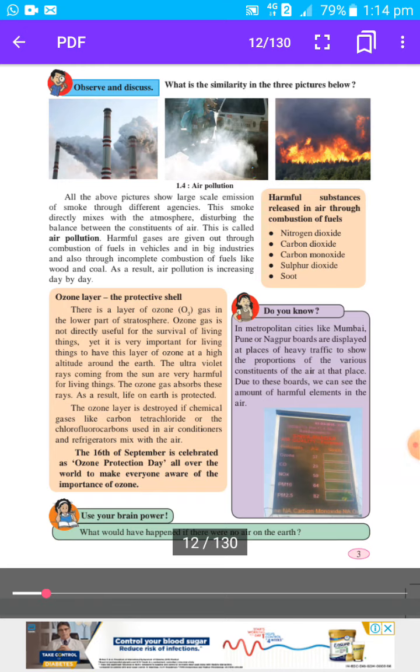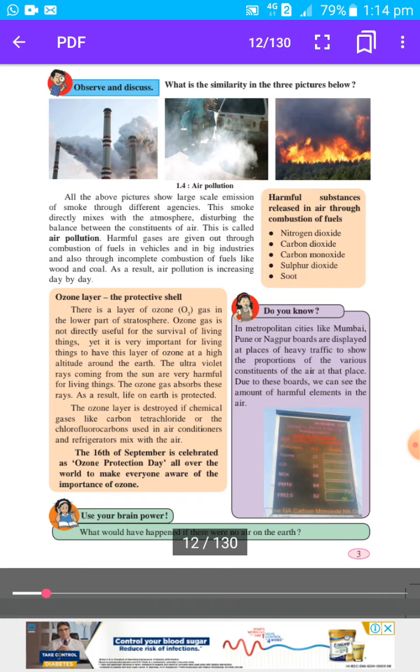Okay, so we have started our first lesson, that is natural resources: air, water and land. As we know, natural resources means the things which we get from nature and which are useful for us in our day to day life.